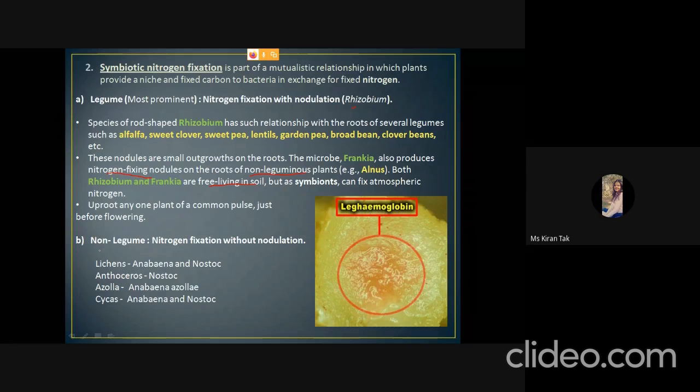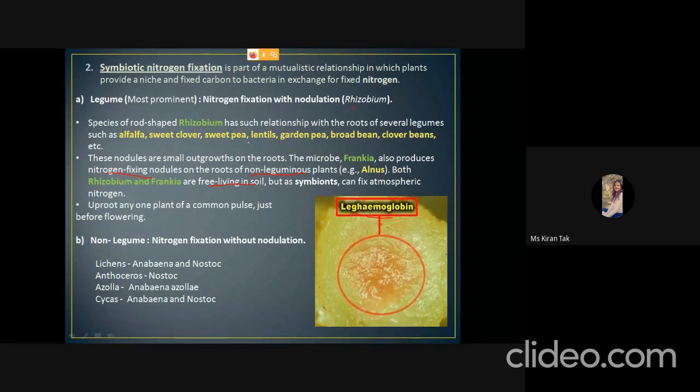The next are non-legumes. They are nitrogen fixation associations, but there is no nodule formation, like lichens with Anabaena and Nostoc, Anthoceros with Nostoc, Azolla with Anabaena, Cycas with Anabaena and Nostoc. Here the diagram shows the cross section of the nodule, and the pink color in the nodule is leghemoglobin.